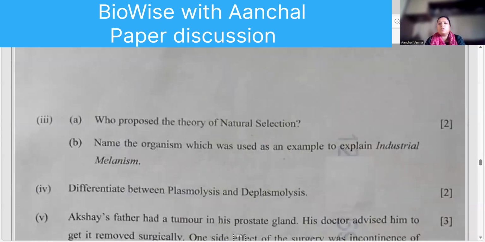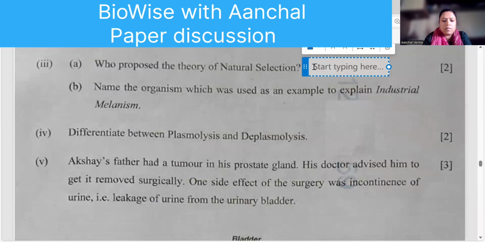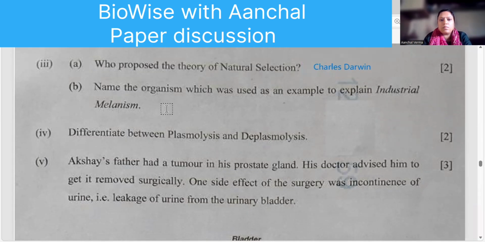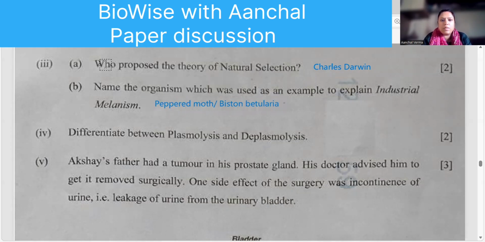Who proposed the theory of natural selection? Charles Darwin. Mention the organism. You can write peppered moth or you can write the scientific name Biston betularia. Correct? Here also, since the scientific name is there, you have to underline the name.